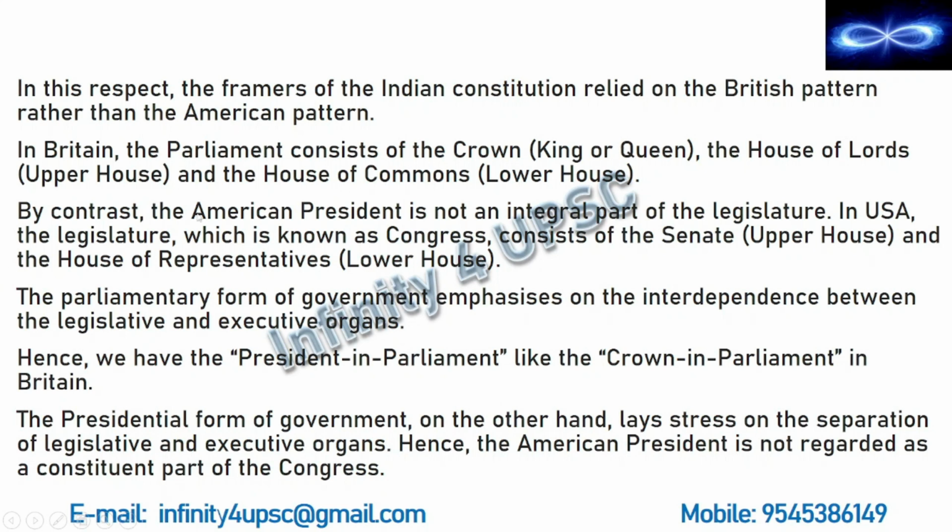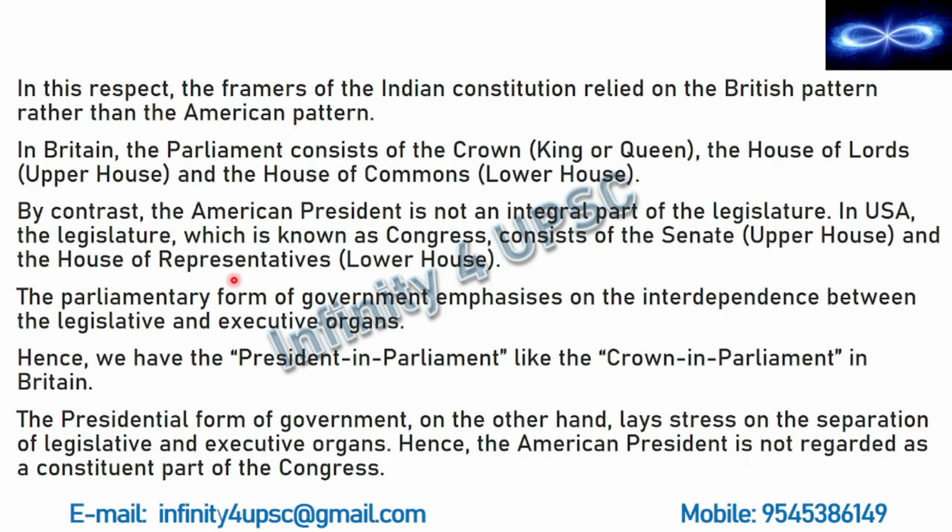By contrast, the American president is not an integral part of the legislature. In the USA, the legislature, which is known as Congress, consists of the Senate, that is the upper house, and the House of Representatives, that is the lower house. So while we call it Parliament, they call it Congress. And Rajya Sabha is called Senate, Lok Sabha is called House of Representatives. So this is how the Indian and British governments are different from the American government.